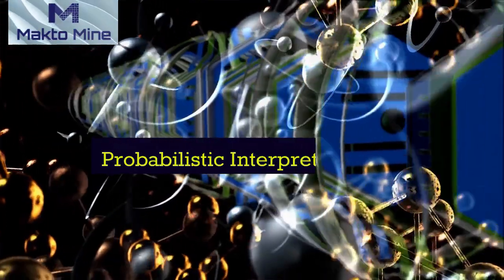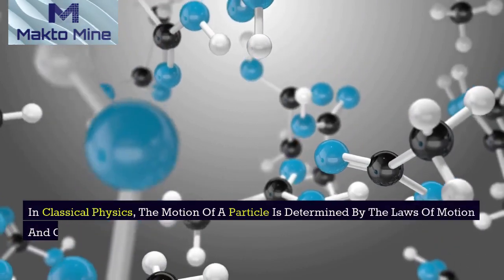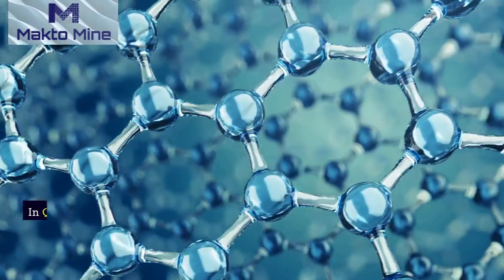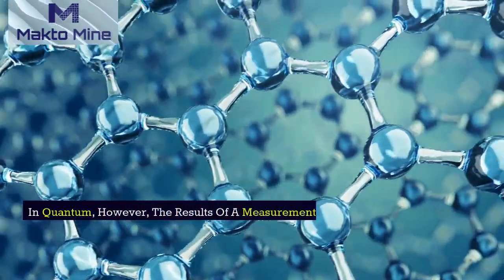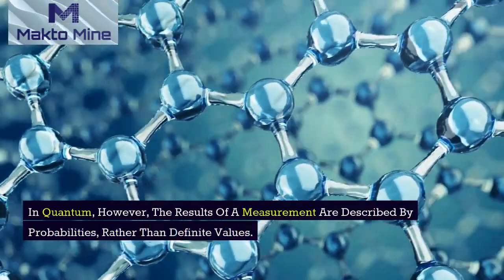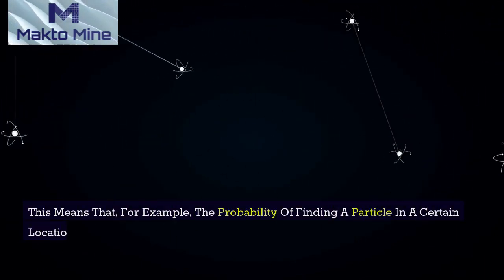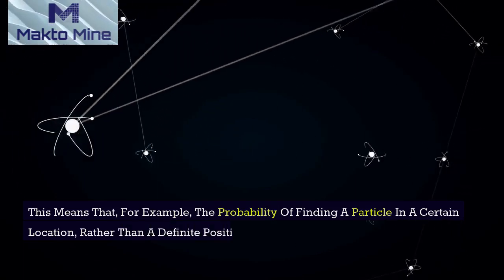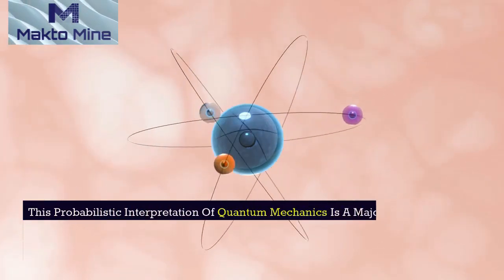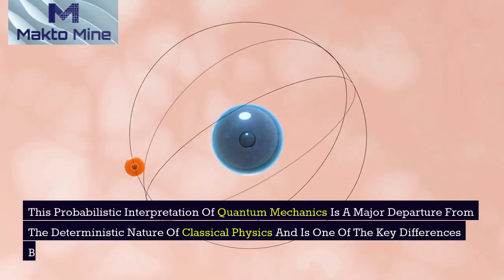Probabilistic interpretation. In classical physics, the motion of a particle is determined by the laws of motion and can be predicted with certainty. In quantum mechanics, however, the results of a measurement are described by probabilities, rather than definite values. This means that, for example, we can only state the probability of finding a particle in a certain location, rather than a definite position. This probabilistic interpretation of quantum mechanics is a major departure from the deterministic nature of classical physics and is one of the key differences between the two theories.